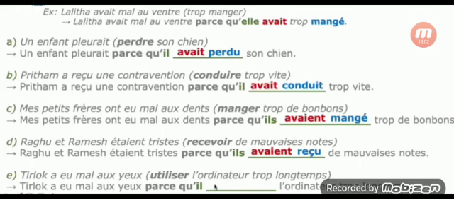Conjugating utiliser in the pluperfect: it is not in the domestic list, so you must use the imperfect of avoir. According to the subject, il is avait. The imperfect of avoir for il, and utiliser you can write in the past participle. General rule: cut ER and add é. Finally, you will get: Tilak had eye pain because he had used a computer for a long time.